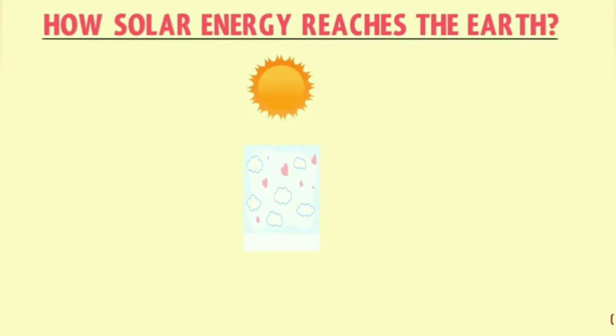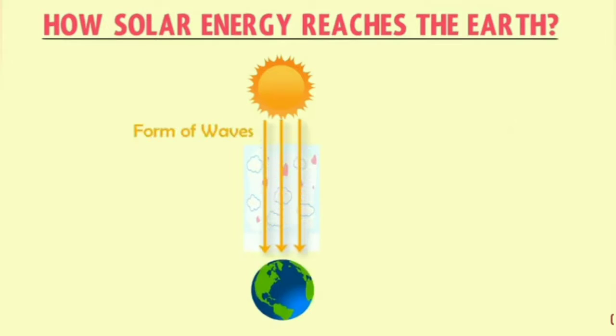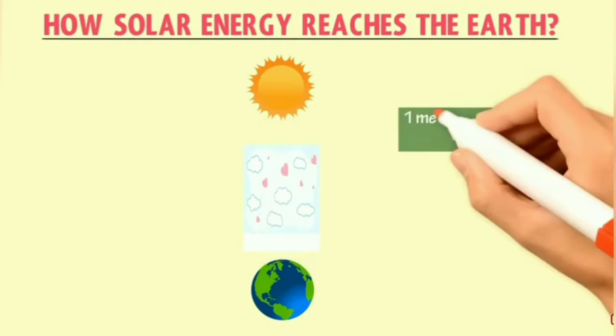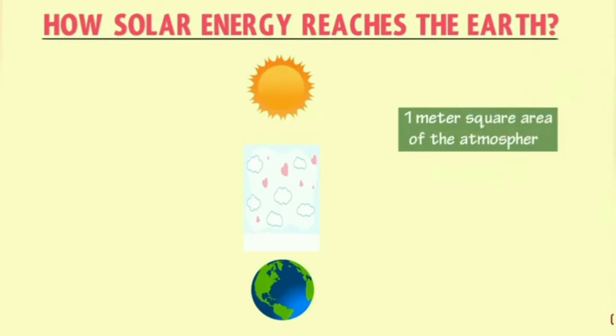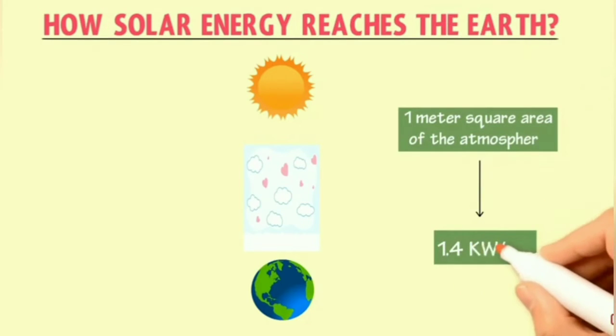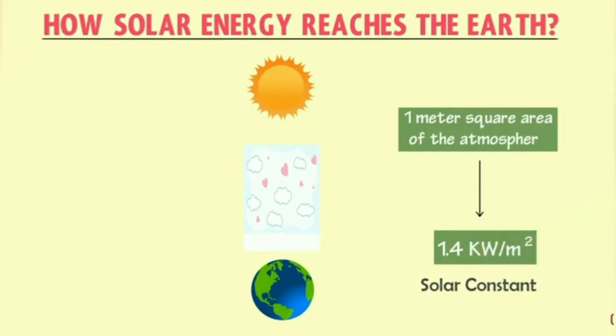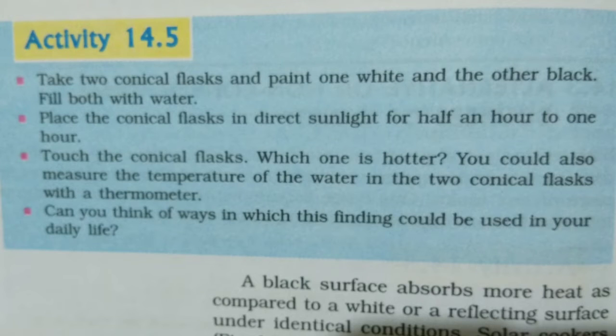The solar energy reaches the outer edge layer of the earth's atmosphere with a quantity of 1.4 kilojoule per second per square meter, or we can call it 1.4 kilowatt per meter square, and this is called the solar constant. There is one activity, 14.5, which you should read in the textbook related to solar energy.